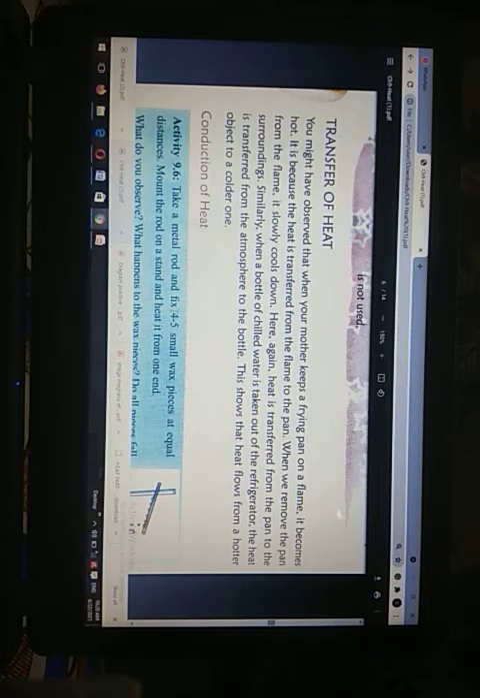So sometimes heat is absorbed and sometimes it is released. Again, heat is transferred from the pan to the surroundings. When a bottle of chilled water is taken out from the refrigerator, you might see that heat is transferred from the atmosphere to the bottle.